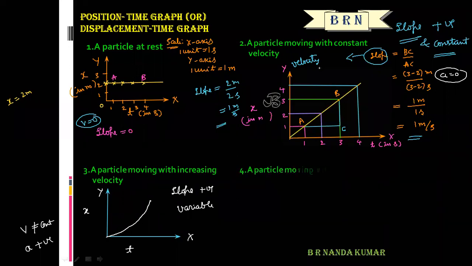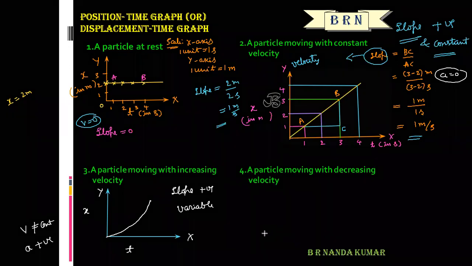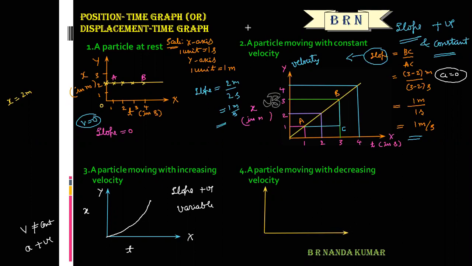The next one is particle moving with decreasing velocity. Again, let us consider a graph. Displacement is taken along y-axis, time is taken along x-axis.